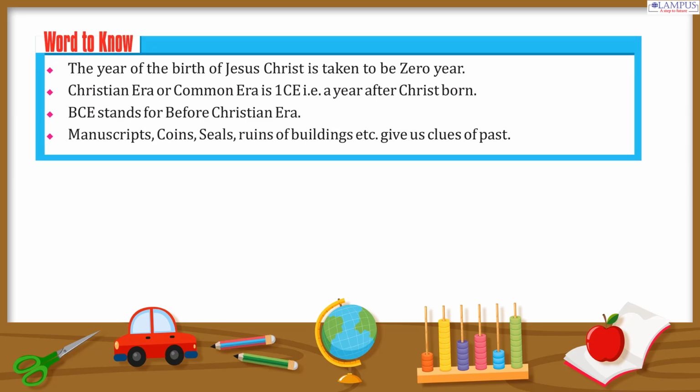Word to know. The year of the birth of Jesus Christ is taken to be 0 year. Christian Era or Common Era is 1 CE, that is a year after Christ was born. BCE stands for Before Christian Era. Manuscripts, coins, seals, ruins of buildings etc. give us clues of the past.